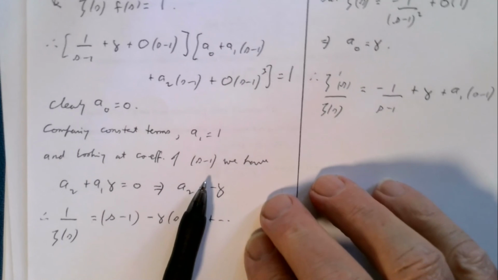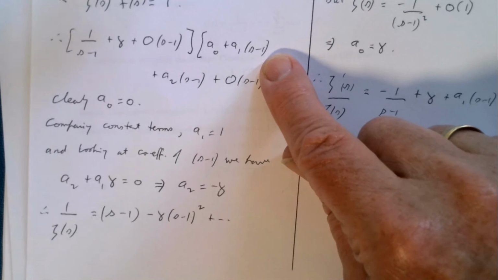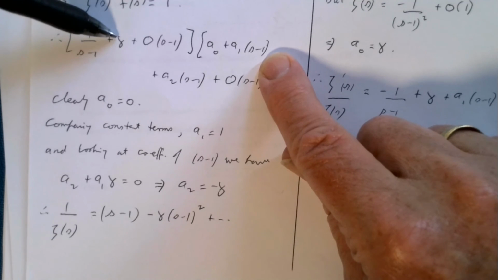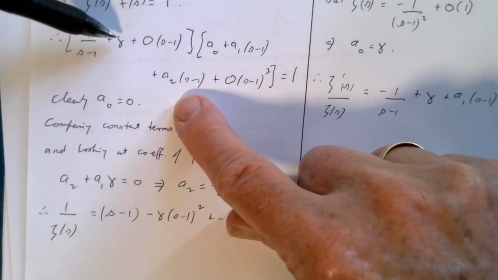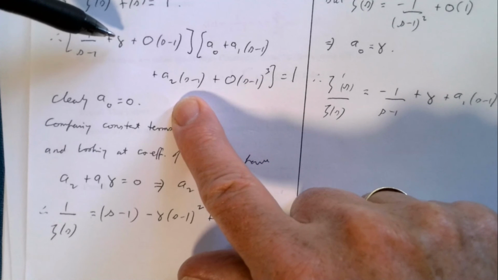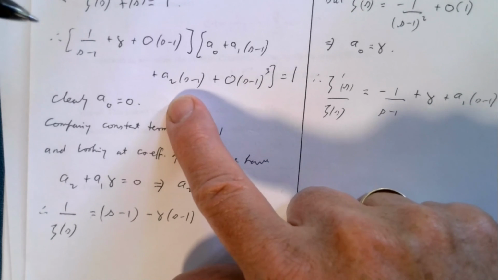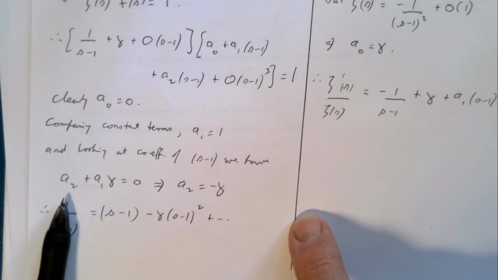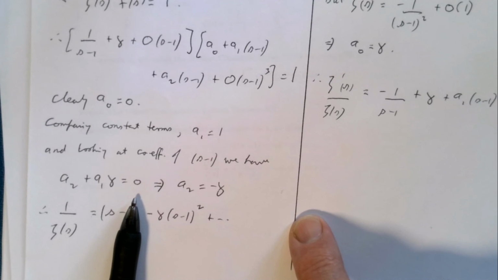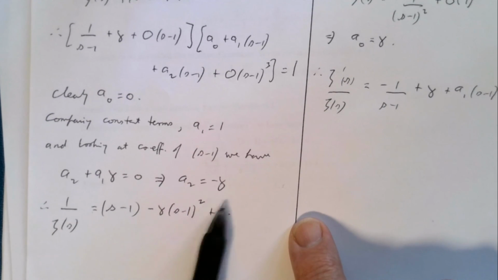It is going to come from a1 gamma, and the other s minus 1 is going to come from the a2, so that means my only such term is a2 plus a1 gamma, which is 0, and we've just shown that a1 is 1, so a2 is minus gamma.